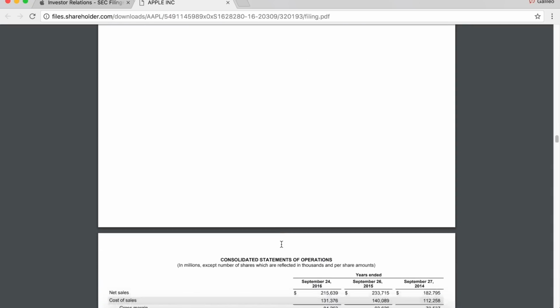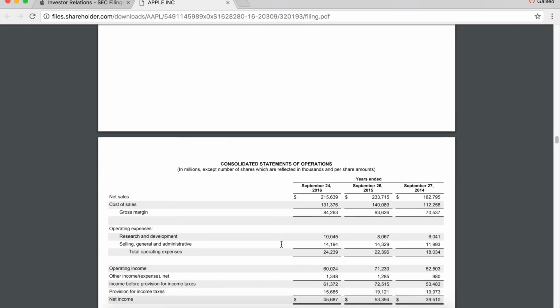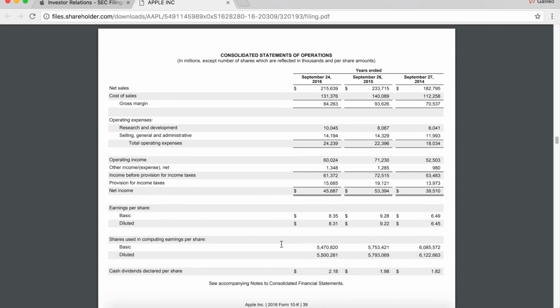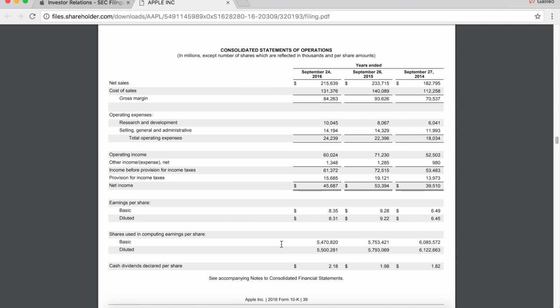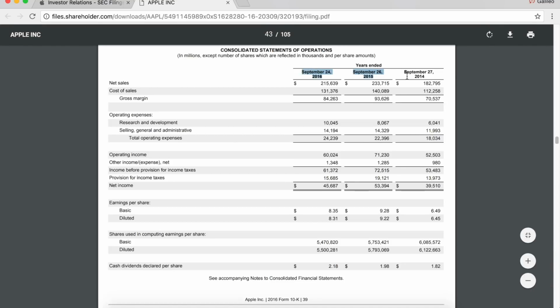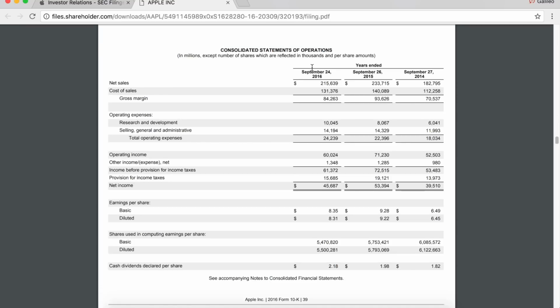This is where they actually get into the numbers and they're doing standard GAAP accounting. Here we are, consolidated statement of operations, also known as the income statement. Basically, what this is telling you is what happened to the operations of a company during a given period. As you can see, they have 3 different years, so we can compare each year to the previous year and see how Apple is trending. And that's really helpful and useful.